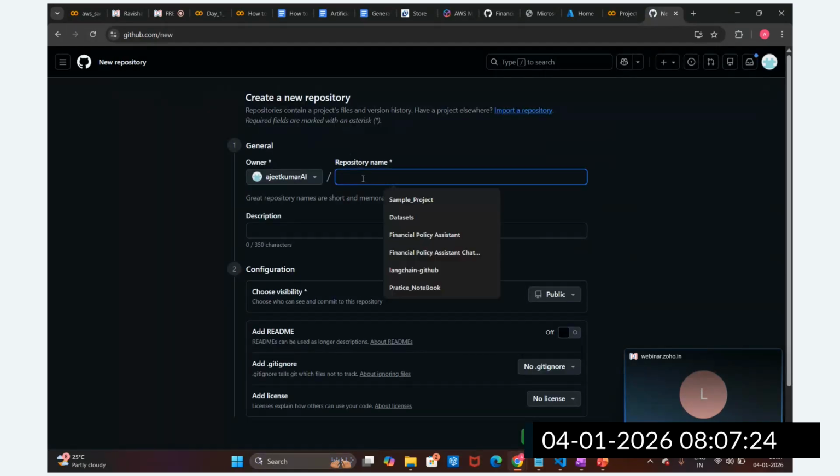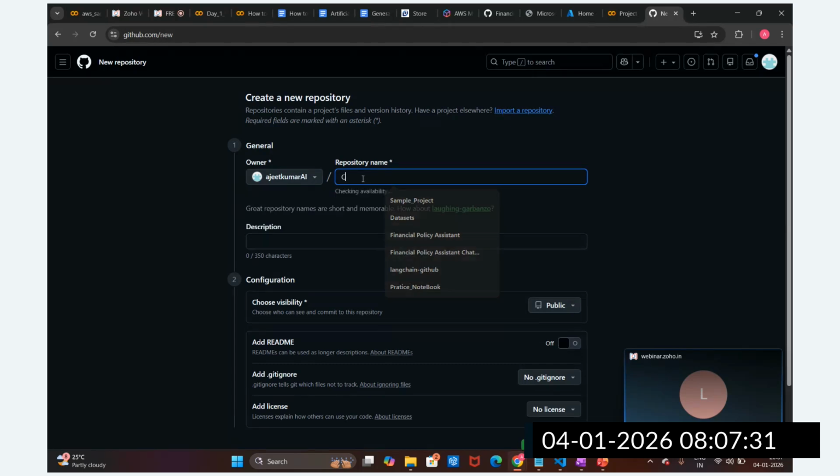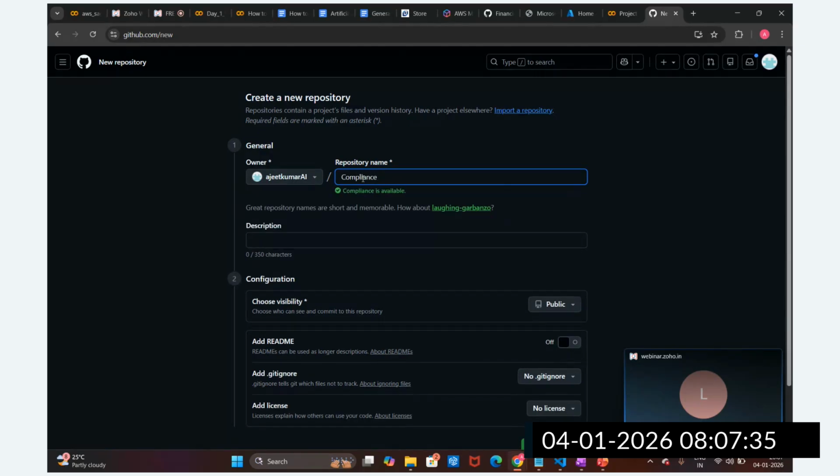We are going to call this the compliance policy chatbot. This is the banking project. I will set up the context before starting. This is the compliance policy chatbot we are going to create.